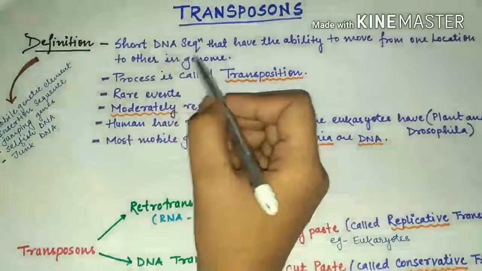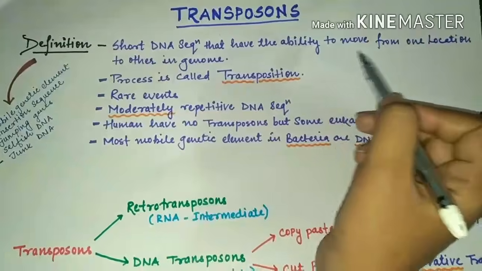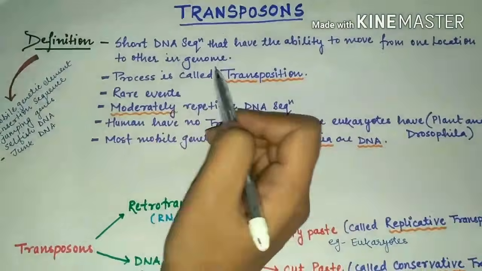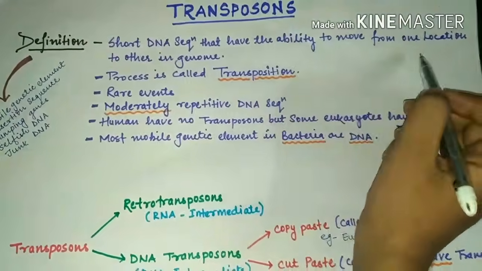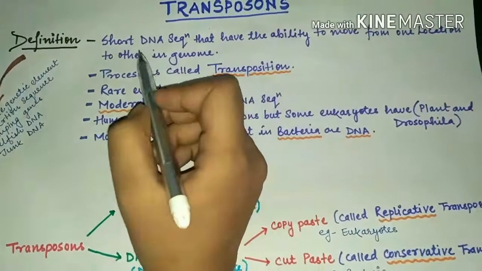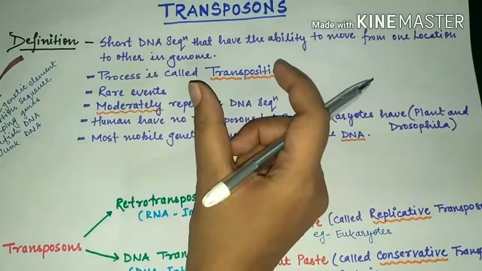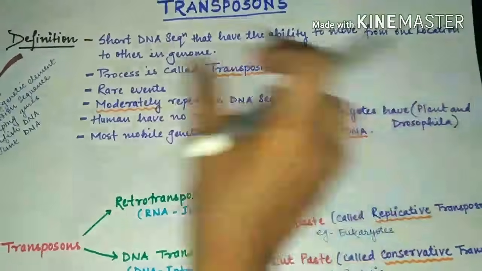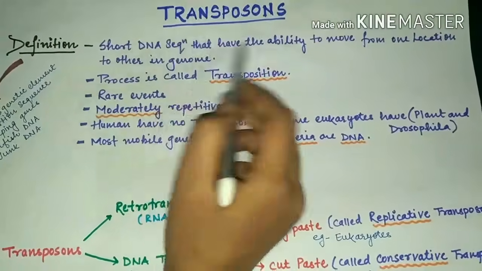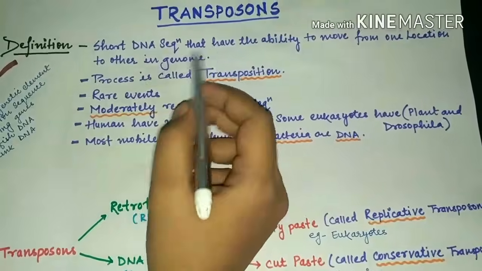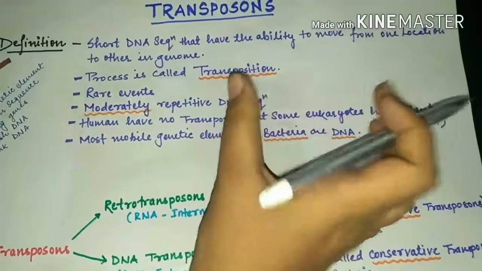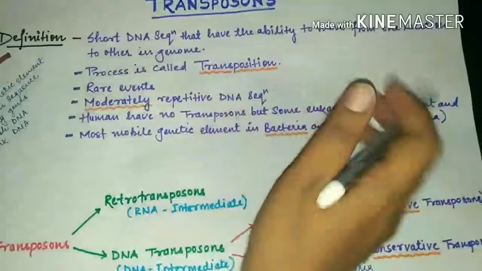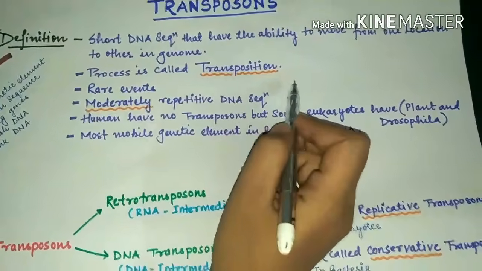They are short DNA sequences that have the ability to move from one location to another in a genome. So the main property is that they have the ability to move from one location to the other. That is why they are known as transposons. They move through a process which is called transposition. Overall, the process through which they move, we call transposition.